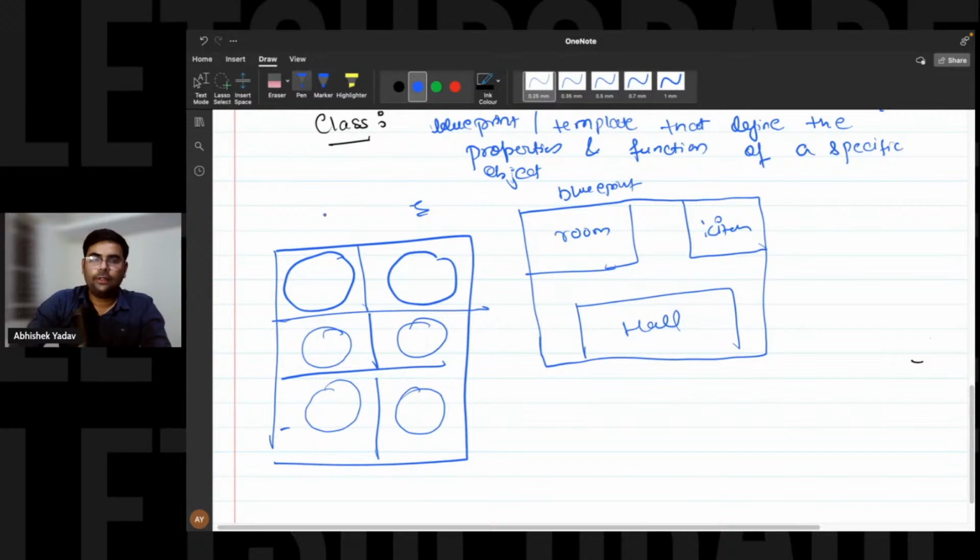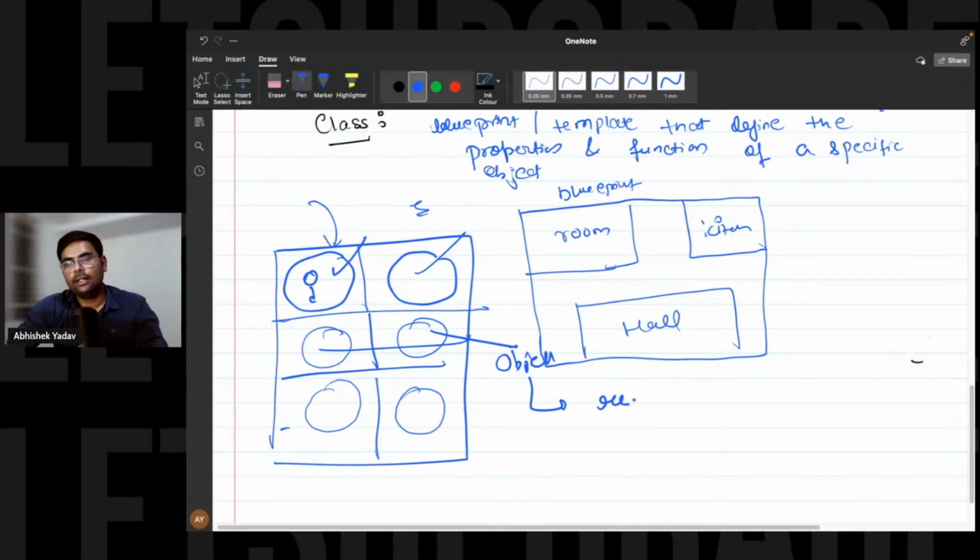When this building is built and you are using the functionalities and properties of this building, this is called an object. An object is a real world entity with the help of which you can access the properties and functionality of a class. Is that clear?